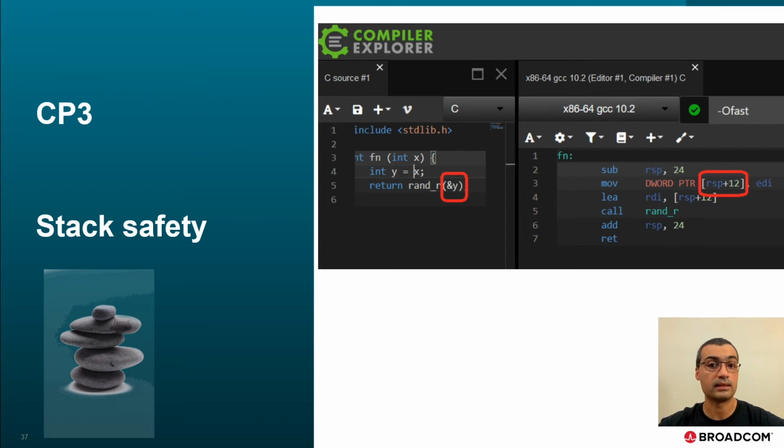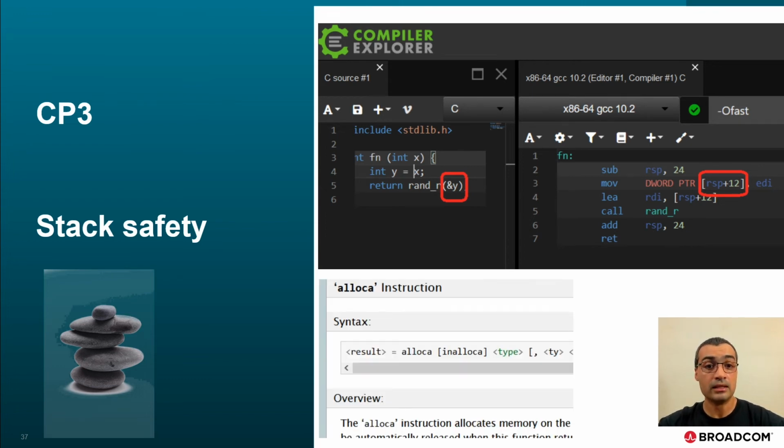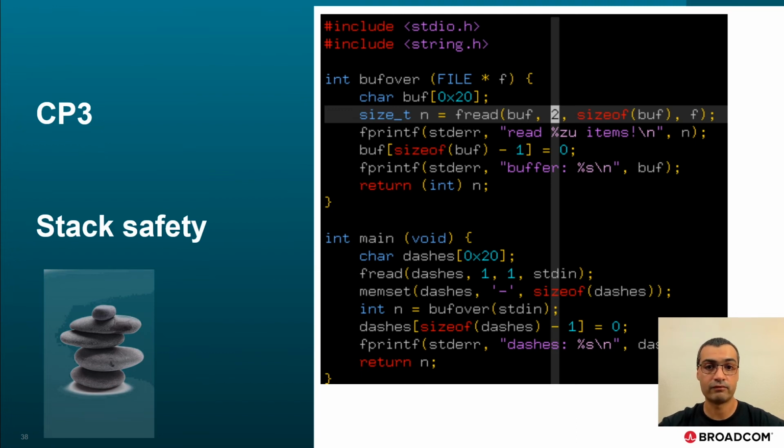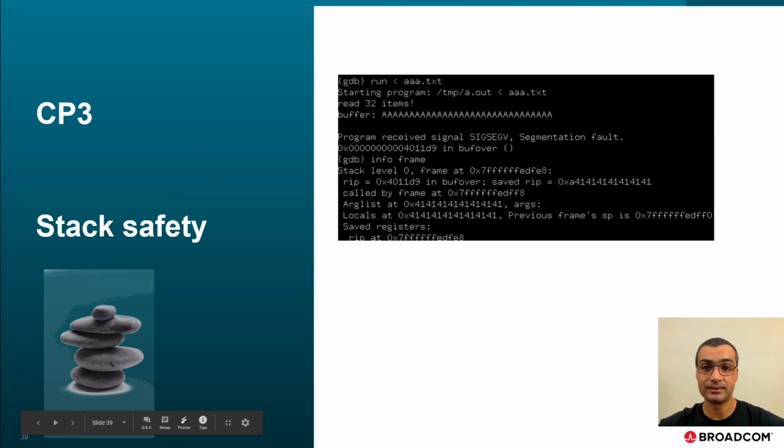For that, we need to look at the alloca opcode, which is the only means by which mutable local variables are created in LLVM. This allows our instrumentation to move out all such variables into whichever confinement we deem suitable for our sandbox. Here's an example of a program vulnerable to buffer overflow. The number 2 under the crosshair is the troublemaker, as it allows fread to dump twice as much data as allocated. The caller function also has some local buffers, which we just fill in with dashes to make the exploit more obvious. So grab a compiler, some popcorn, and let's see.